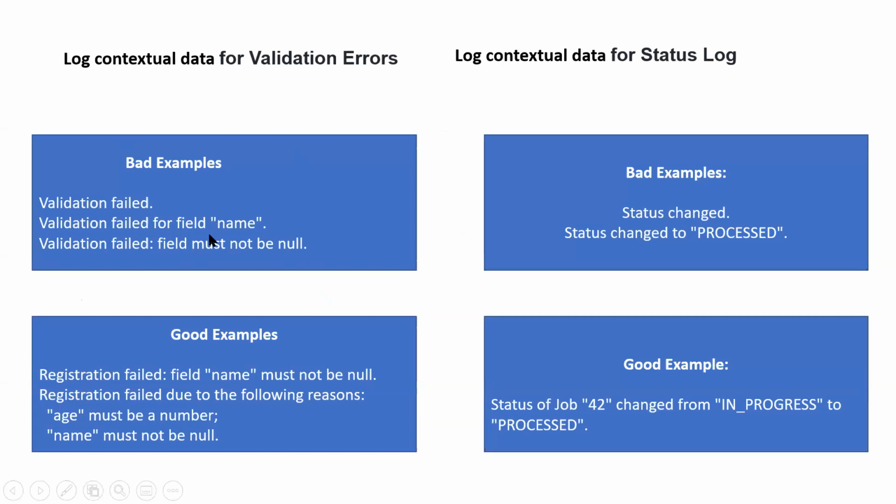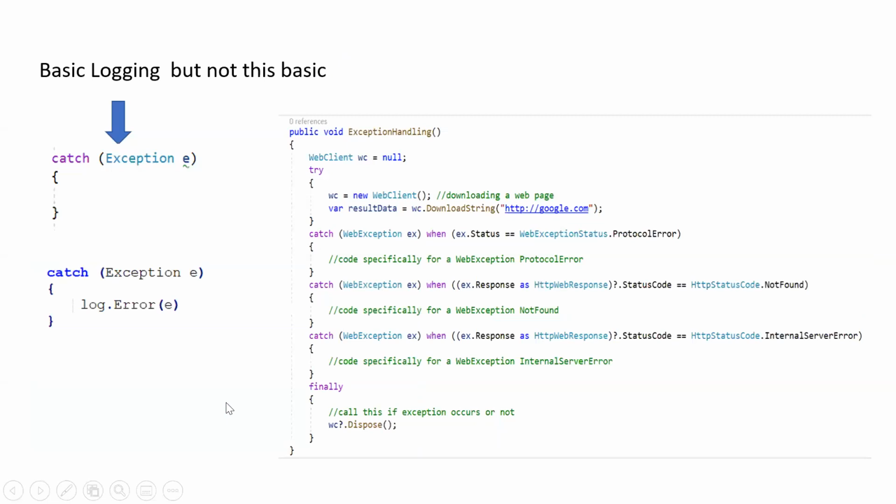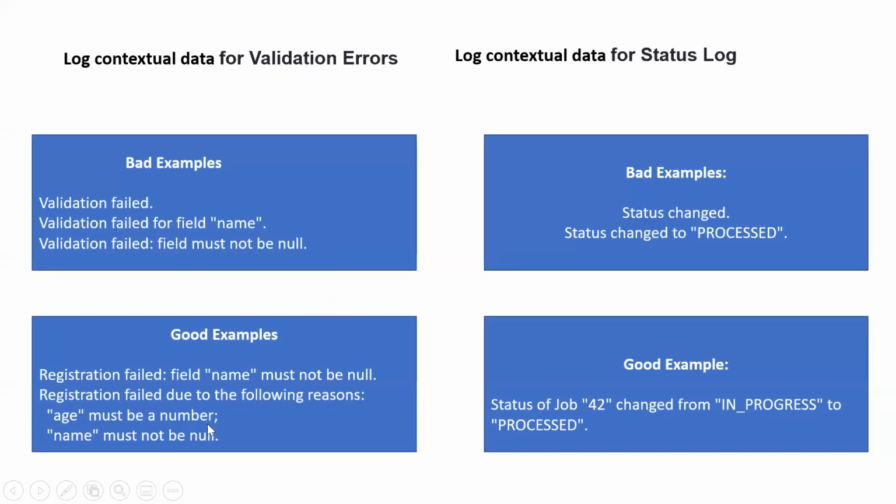Instead of writing in this way, we can have a more precise context, which will help us understand for which field or which class or which method the error is there. As we can see here, it is more precise. Like for each field, there must be a number, and so on.